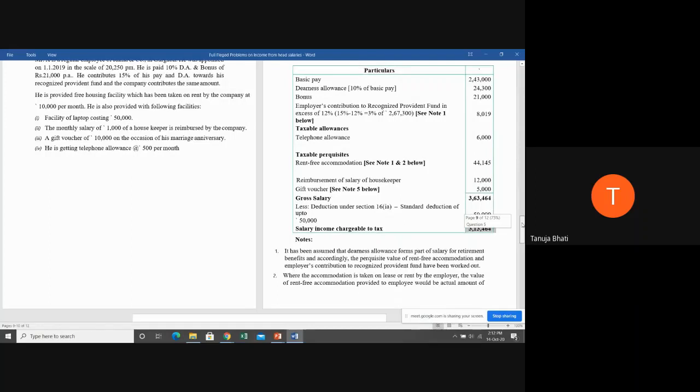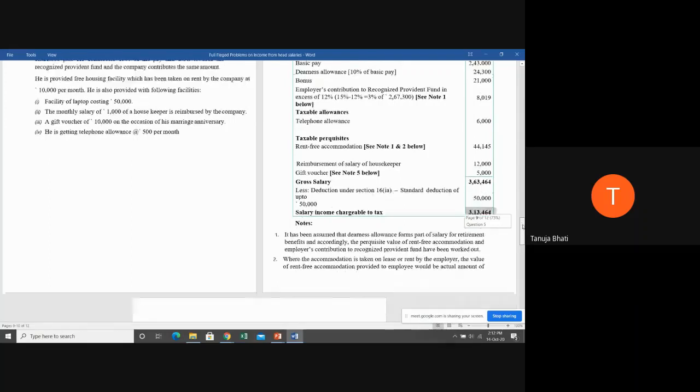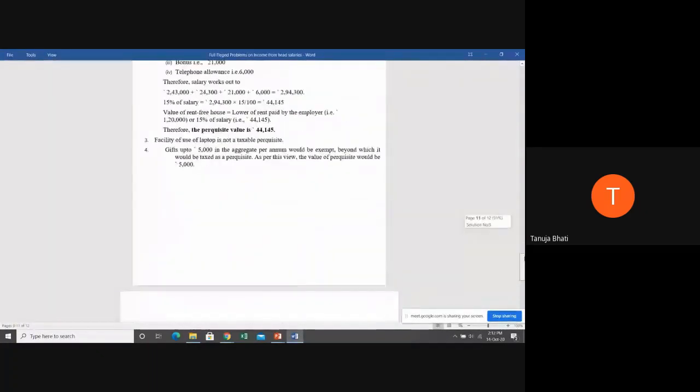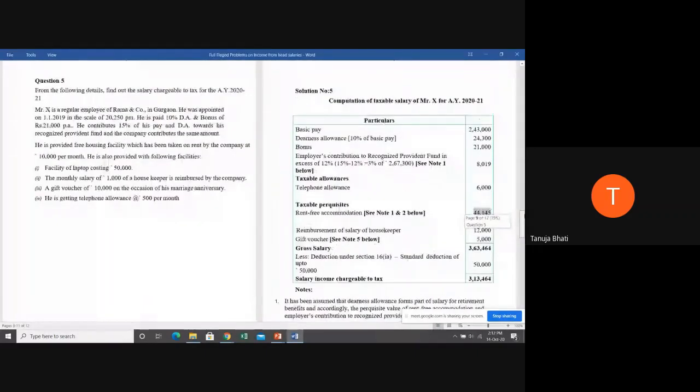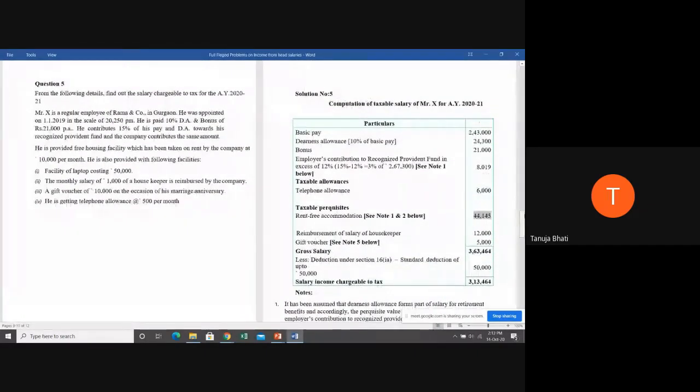Notes I have given for each of the points for you all to understand, as well as you all have to give the notes in the exam also, so that you all have a proof as to how you have arrived at a particular figure. So is this clear, students? Is problem number 5 clear? Yes, ma'am. Okay.